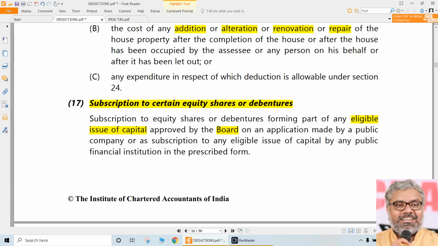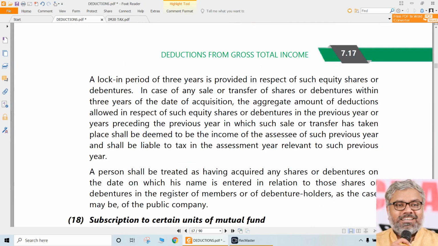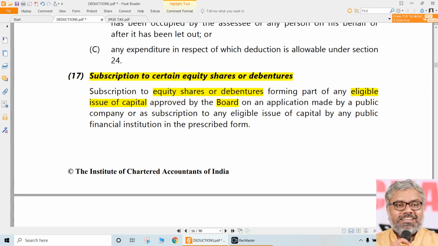And then what can the assessee do? They can buy the shares or debentures related to that eligible issue. And that is also an investment once again. That investment is eligible for 80C. That's it. Once again, you understand these words: eligible, notified, approved. Then only is the deduction available. Not to anybody, it is available. Not just like that. These are not normal shares we are talking about. Not just going to a stock market and buying shares and claiming 80C. No, that is not possible.